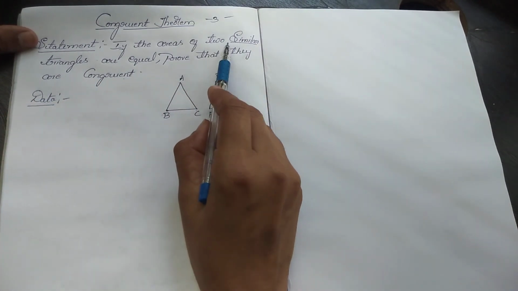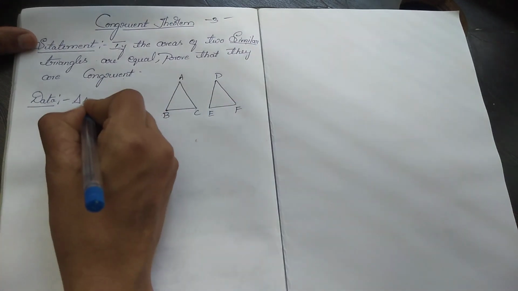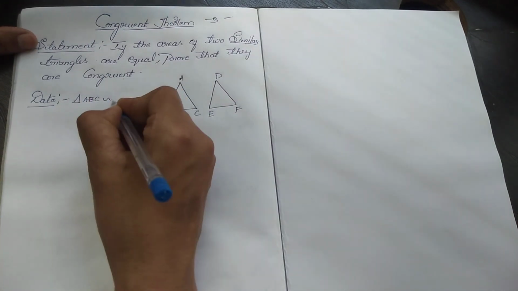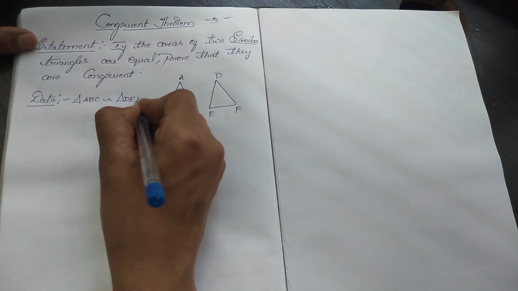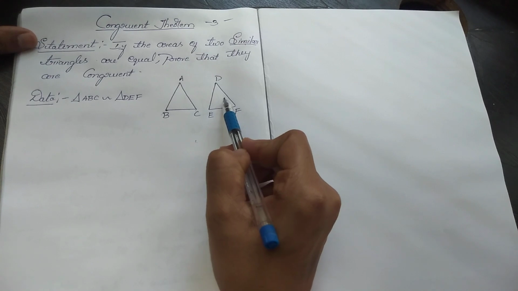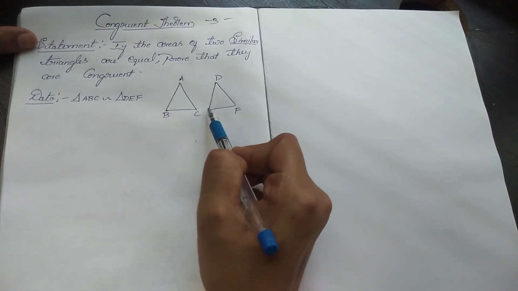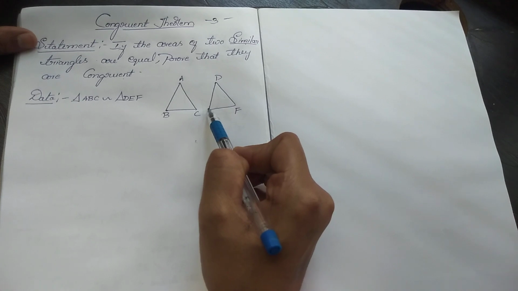Since they have already given in the statement that the two triangles are similar, triangle ABC is similar to triangle DEF. If the two triangles are similar, then their corresponding sides will be in equal proportion, that is, in equal ratio.